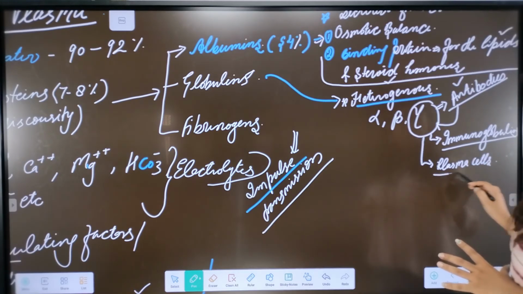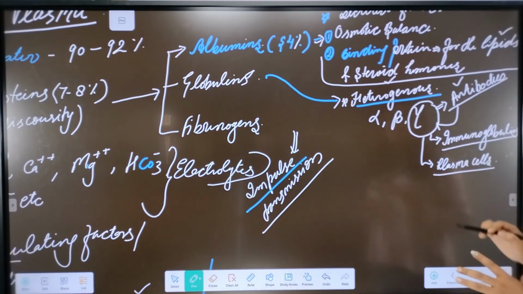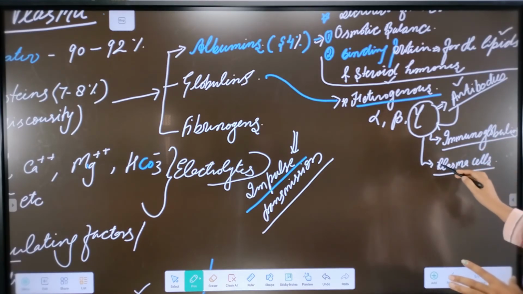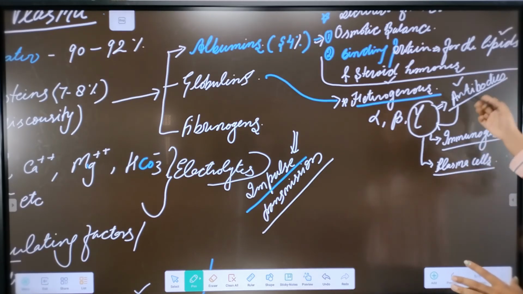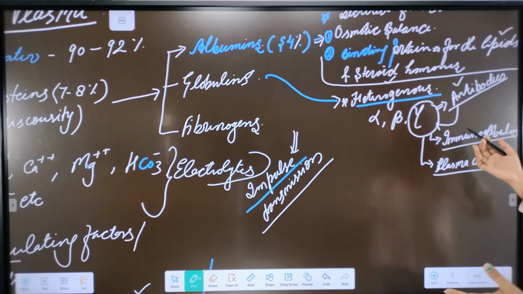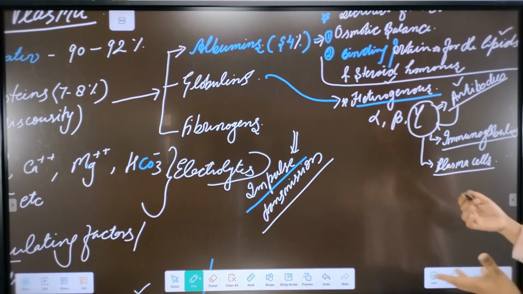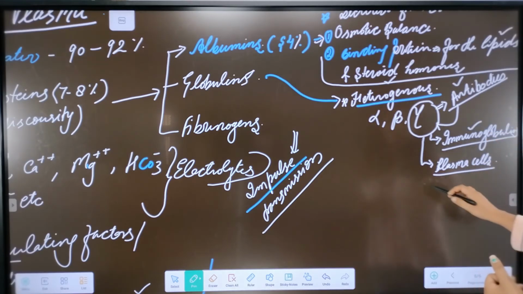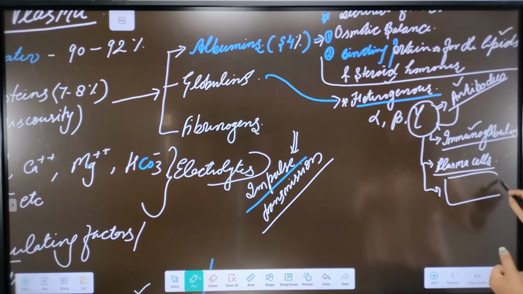Plasma cells secrete the gamma proteins that are found in our plasma and provide us immunity against certain types of infection. They are also known as the immunoglobulins. They are also found in certain types that we will discuss in immunology.